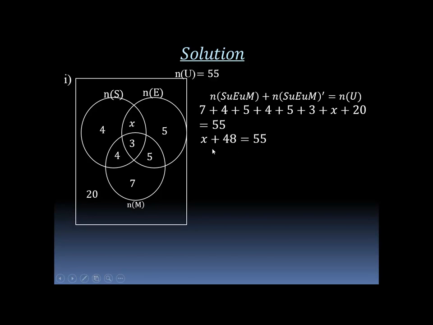By algebra, let's make x the subject. We deduct 48 from the left hand side and 48 from the right hand side. So we have x plus 48 minus 48 is equal to 55 minus 48. The 48 will cancel out the 48, and 55 minus 48 will give us 7. So we have x is equal to 7.